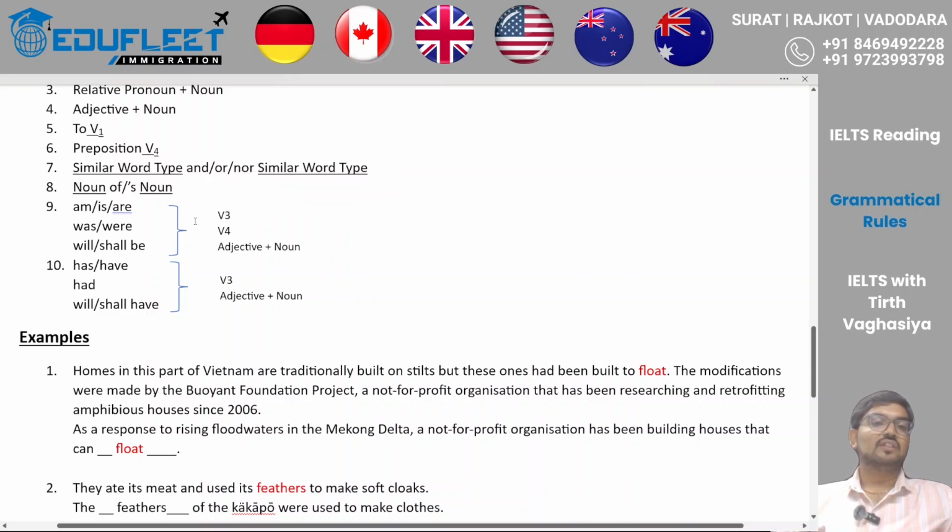Now, when can we get the V3? V3 you'll get when the sentence is passive. V4 you will get when the sentence is active but continuous. And you will get adjective plus noun when you are presenting a situation. So out of these three, you will not expect anything else. Similarly, for has, have, and had, you will expect V3 when the tense is active plus perfect. And either you will get an adjective or noun when you are presenting the possession.